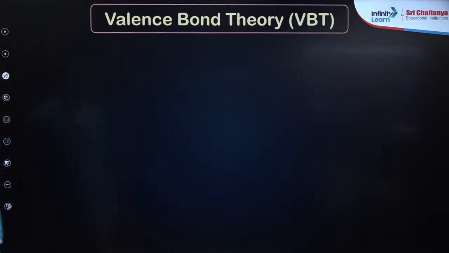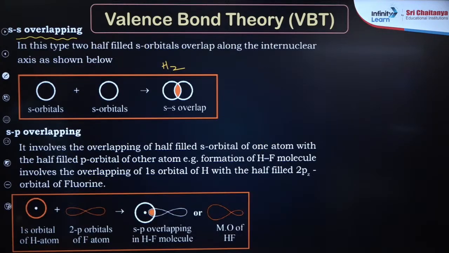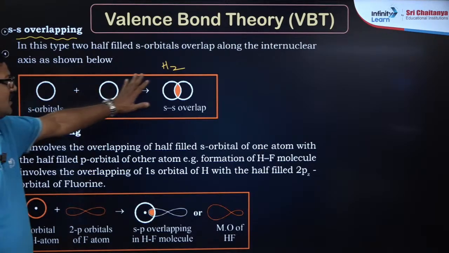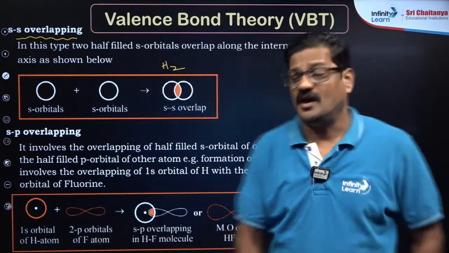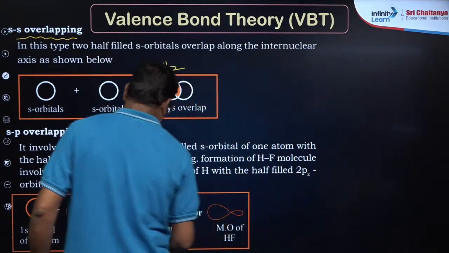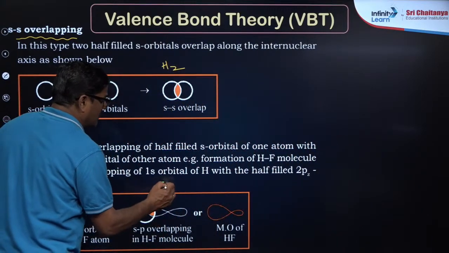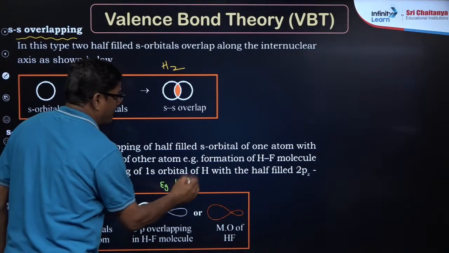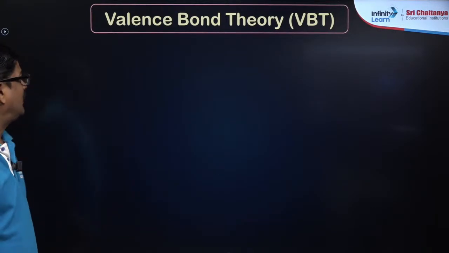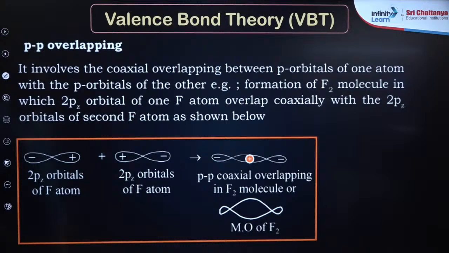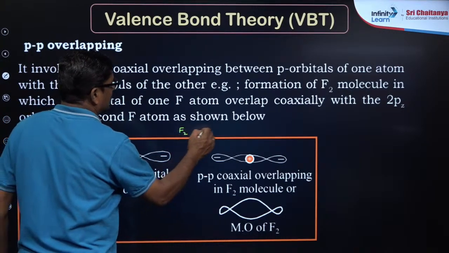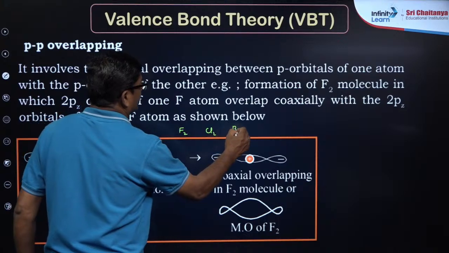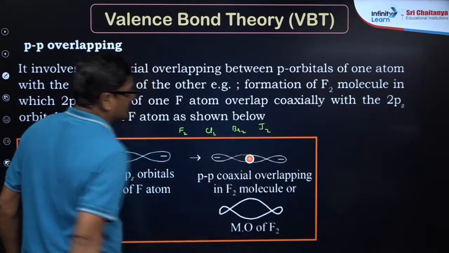Let's talk about this overlapping. In sigma overlapping, s orbital with s orbital is ss overlapping, and s orbital with p orbital is sp overlapping, example HCl, है ना, and you can say pp overlapping, and it is about fluorine, chlorine, bromine, iodine, है ना.